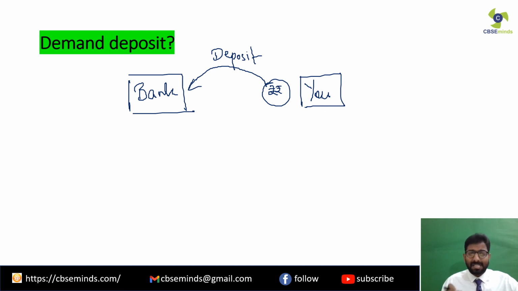So this is known as demand deposit. For example, if you have deposited 1 lakh with a bank and you want to withdraw any amount from there, you can withdraw it anytime. This is simply called demand deposit. That's all. Nothing technical about it. I hope you get that.